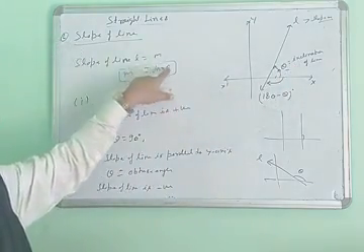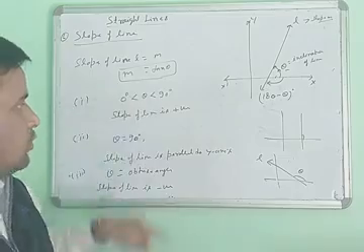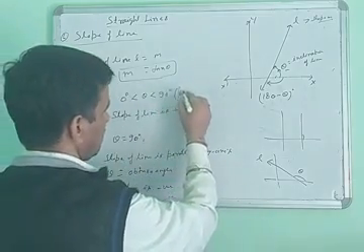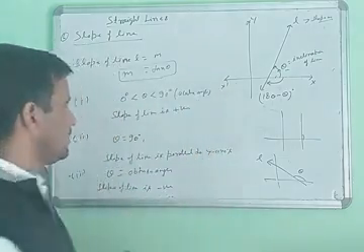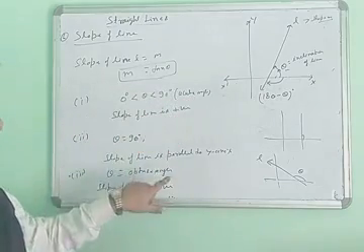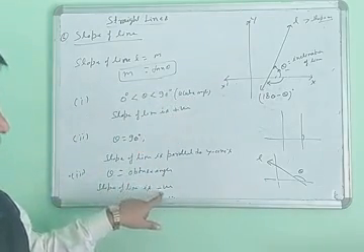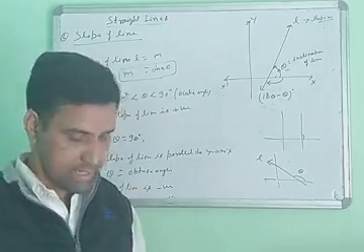What is the value of theta here? The three conditions: first, theta is between 0 and 90, an acute angle, and the slope is positive. When theta is an obtuse angle, the slope is negative. When theta is 90 degrees, the line is parallel to the y-axis. Note it down. Then the next part.